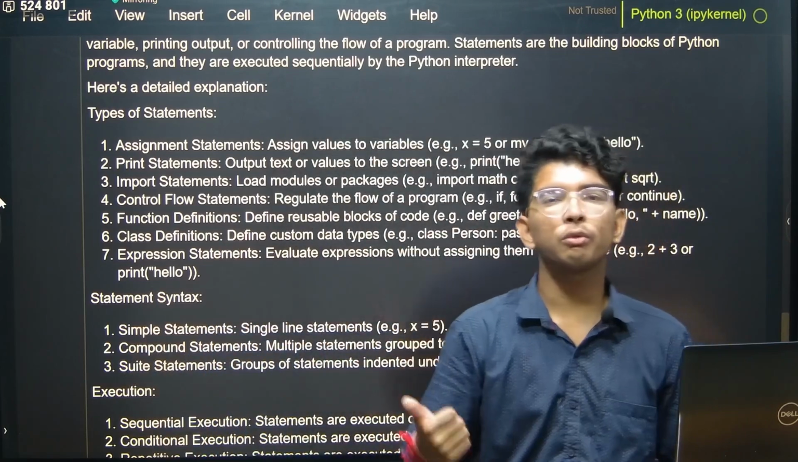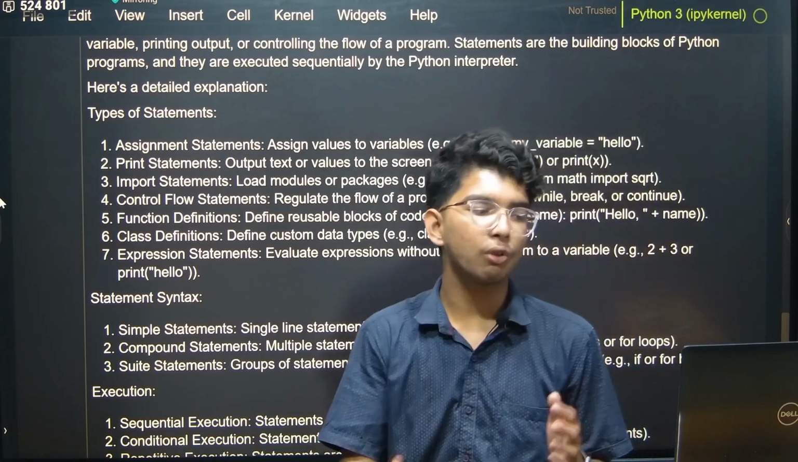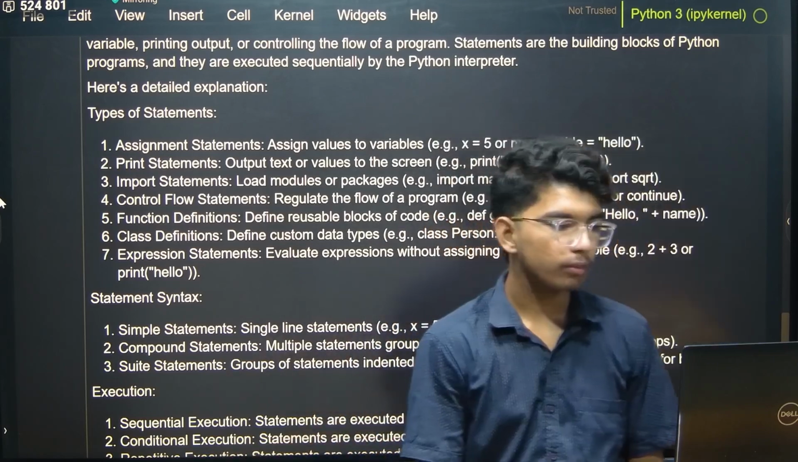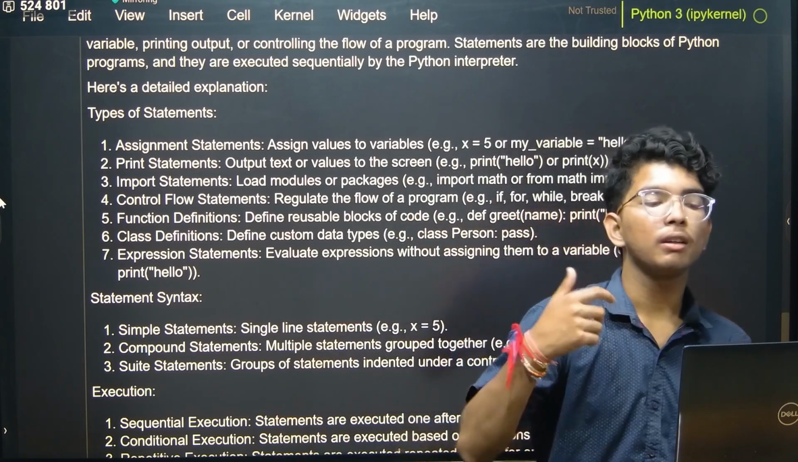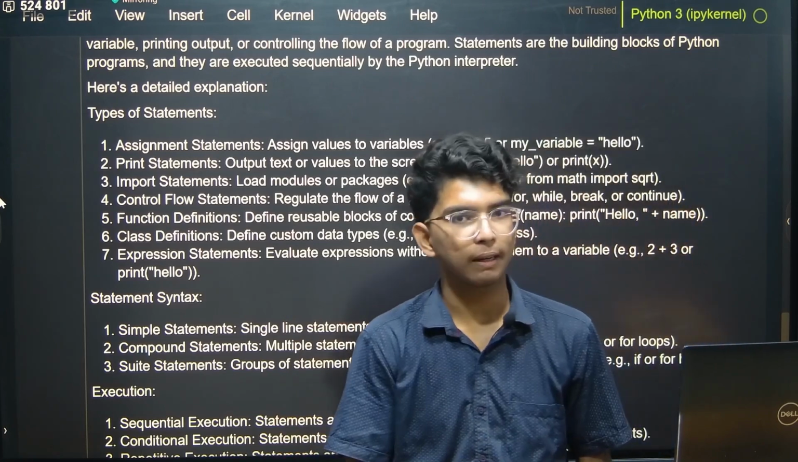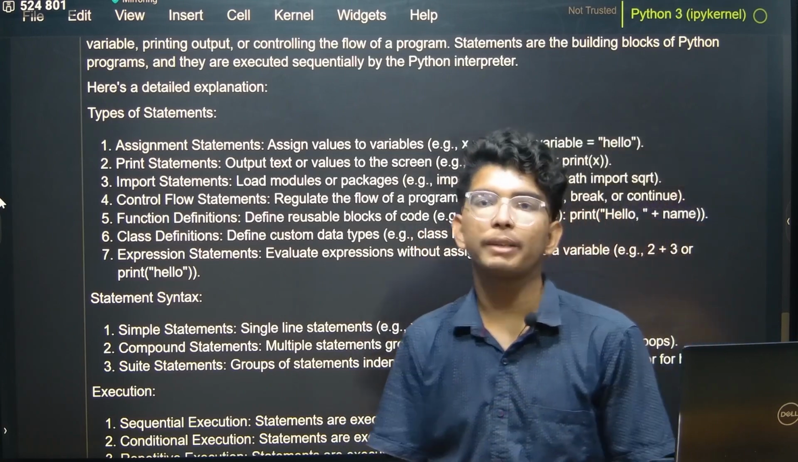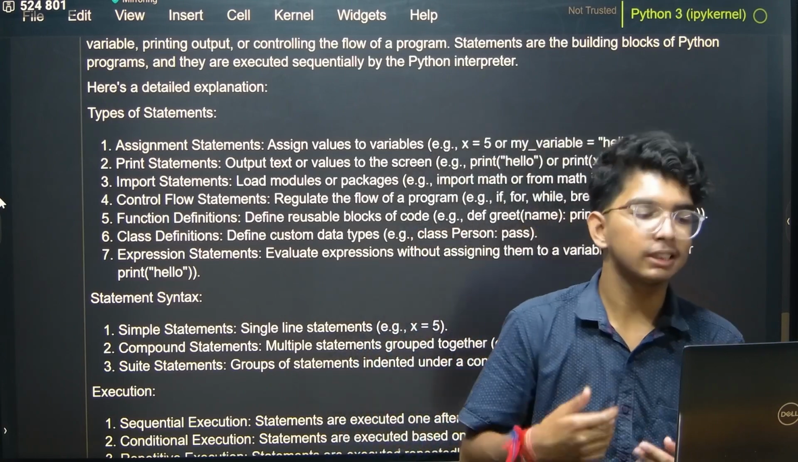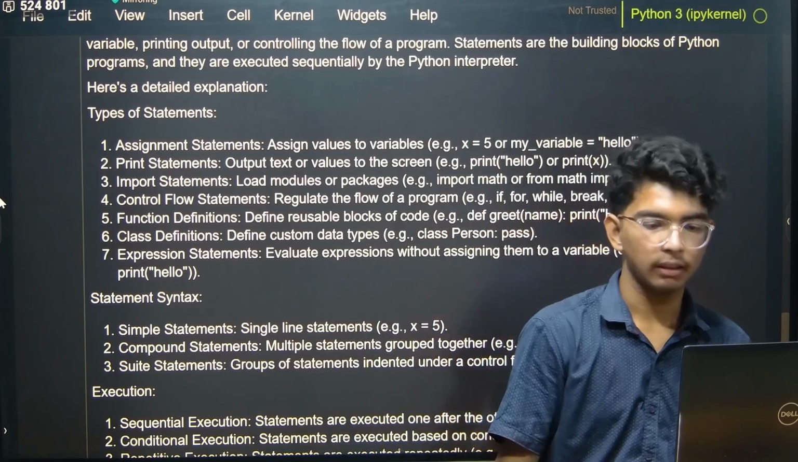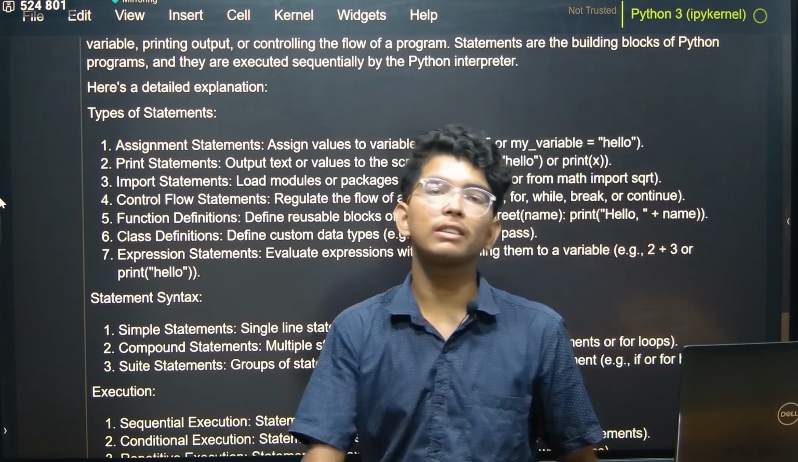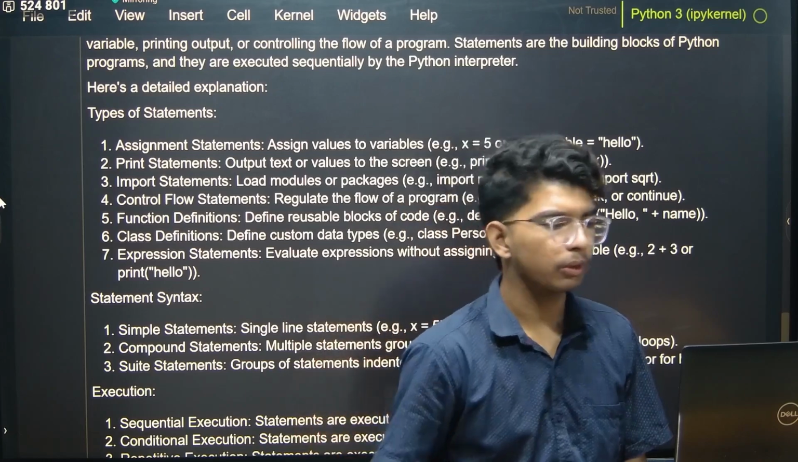Then we got control flow statements, which regulate the flow of a program: if, for, while or break, etc. Then we got function definitions, which define a reusable block of code, which is a function, right? And then we got class definition, which defines custom data types. Then we got expression statements, which evaluate expressions without assigning them to a variable. For example, 2 plus 3, we can simply get the answer as 5, right? Or print hello, we get the answer as hello, right?